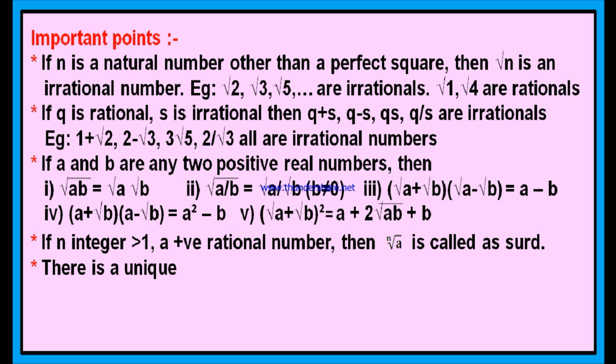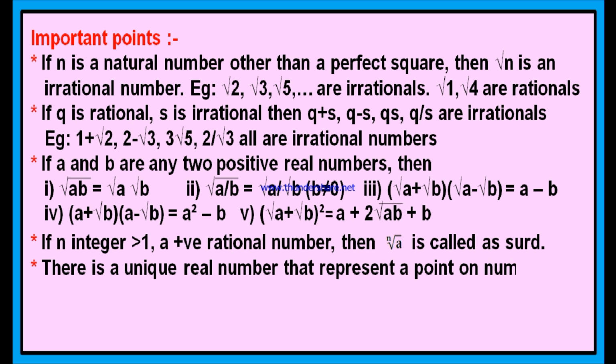Now another point: there is a unique real number that represents a point on the number line. We know that the number line is nothing but a straight line. A straight line extends up to infinity on both sides. Now, can you count how many points will be there in a straight line? It is uncountable. We cannot count the number of points on a straight line. There are infinite points actually. The definition of a straight line is that the set of infinite points is called a straight line.